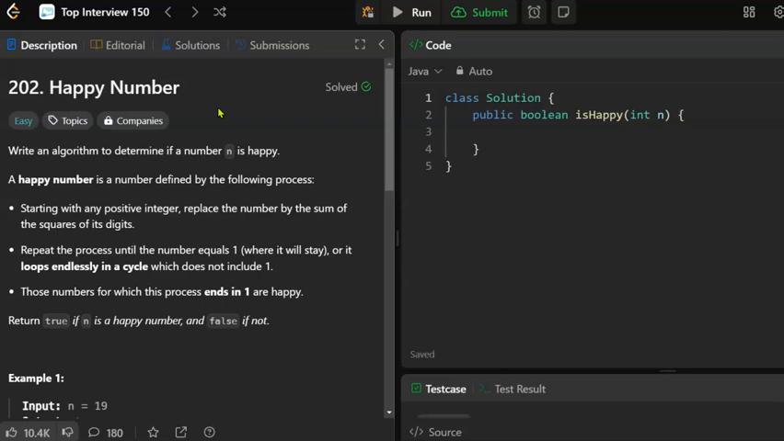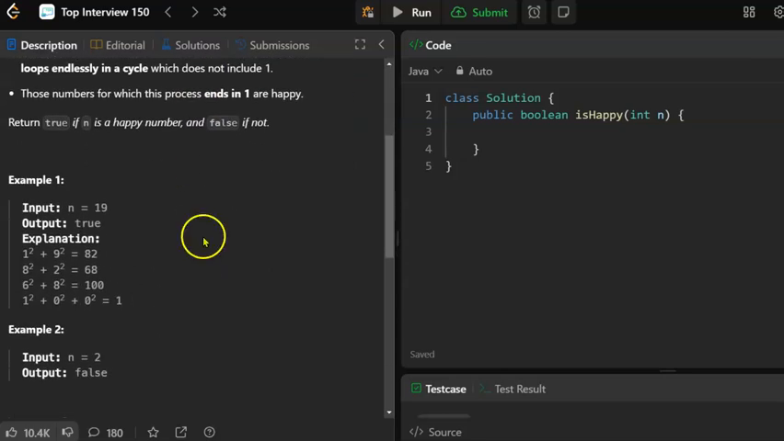So here's what we need to do. Write an algorithm to determine if a number n is happy. A happy number is a number defined by the following process. Starting with any positive integer, replace the number by the sum of the squares of its digits. Repeat the process until the number equals 1 or it loops endlessly in a cycle which does not include 1. The numbers for which this process ends in 1 are happy. Return true if n is a happy number and false if it's not.